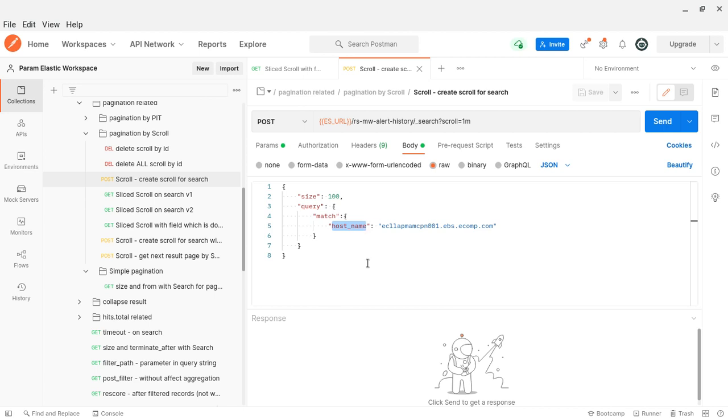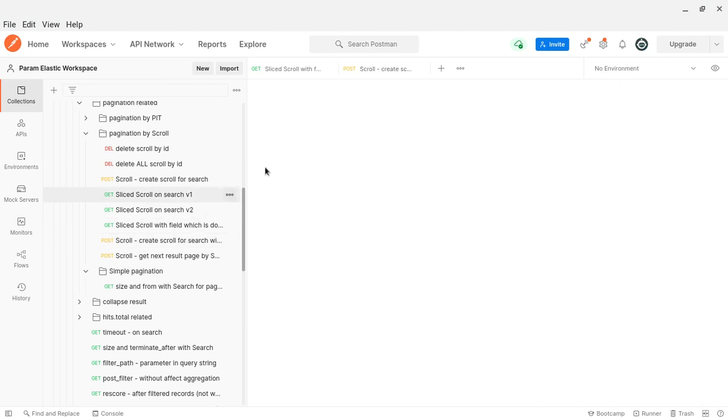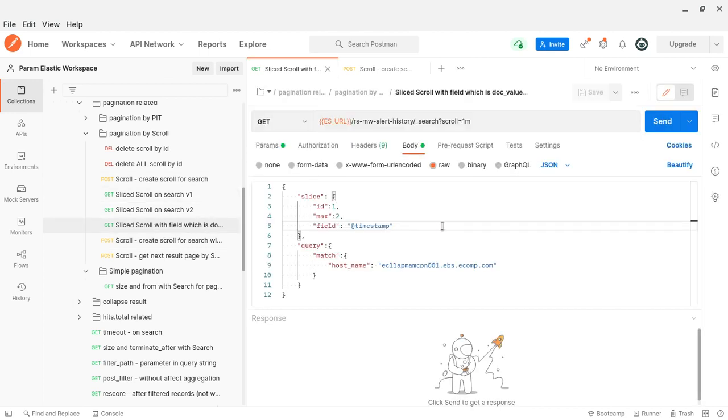They call it the scrollable field. That field should have doc values enabled, otherwise it will not work. We know doc values, right? Doc values are different from the inverted index.